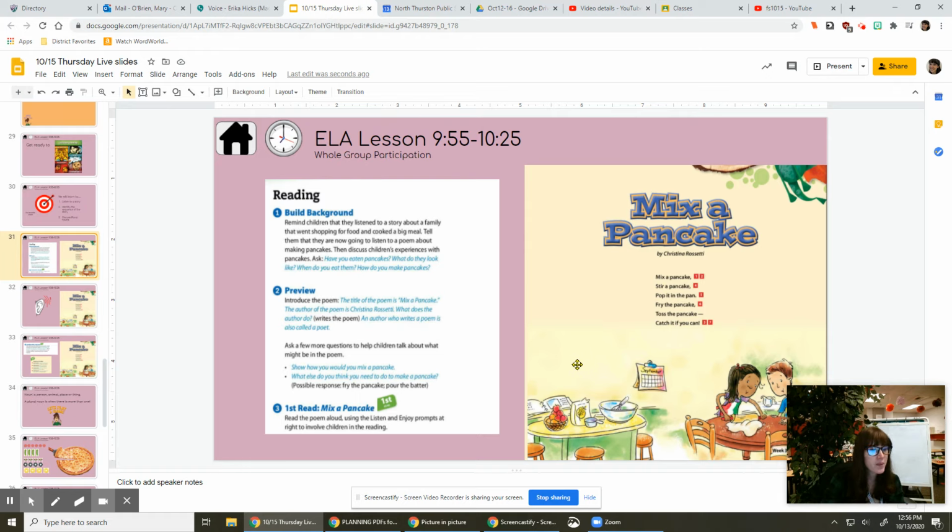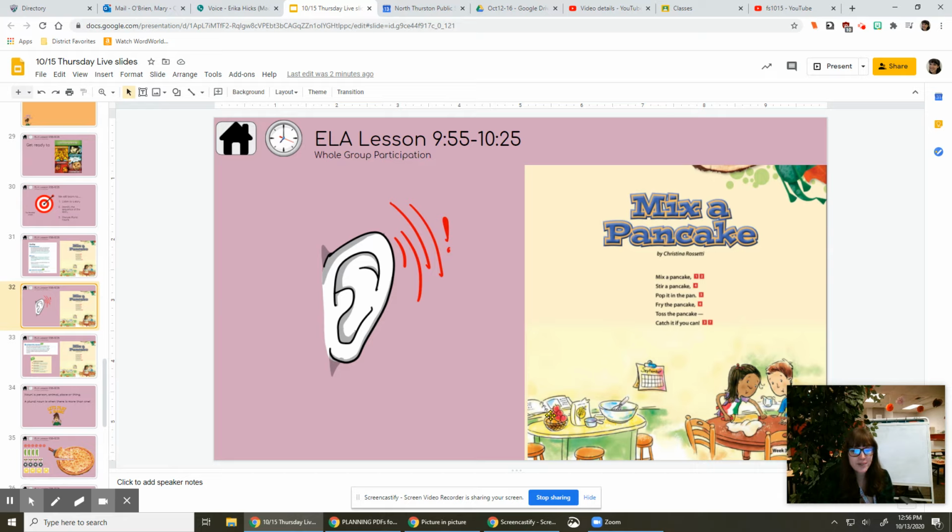Now, before we talk about that poem particularly, let's talk about what a poem is. A poem is something that's a very short story and usually has some rhyming words in it. An author who writes a poem is called a poet. Let's see if we can read it. And if you have any connections with this, like maybe you've made a pancake before, make sure to give your connection symbol. So let's read our poem.